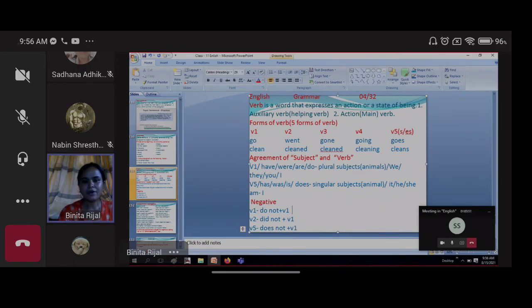Okay, for has plus object also same thing. If there is has to plus verb 1, or has plus other object or complement, then we use does not. Had plus complement or other object, then we use did not there. If have plus object, then we use do not there. Okay, we'll practice for those things also. And at least you understand this part and this one.